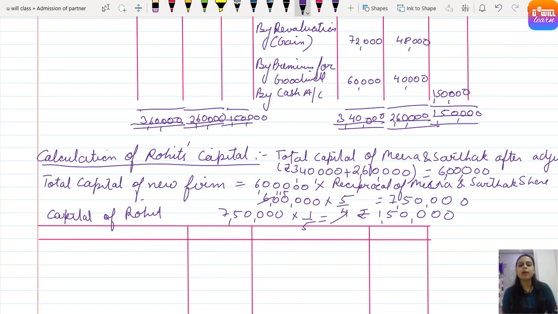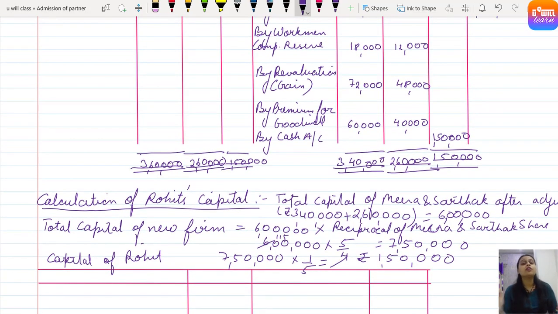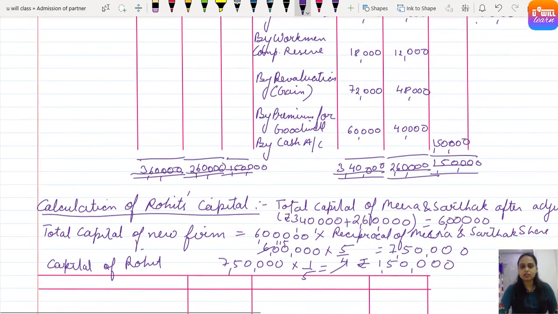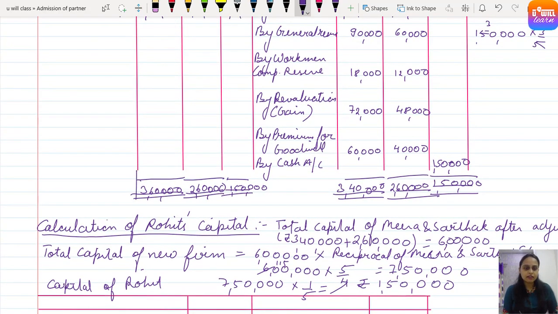So we got the total capital of the new firm. उसका कितना परसेंट देना है? 20% कैपिटल न्यू पार्टनर इज ब्रिंगिंग और 1/5 शेयर. So 1,50,000 is the capital of the new partner which he brings by cash. Clear? Come on, let's sketch the line to end the partners' capital accounts.